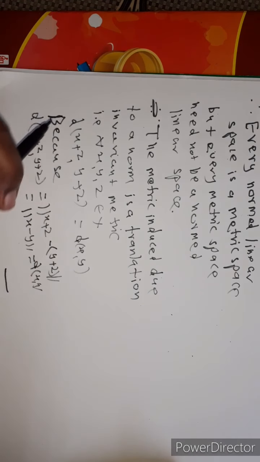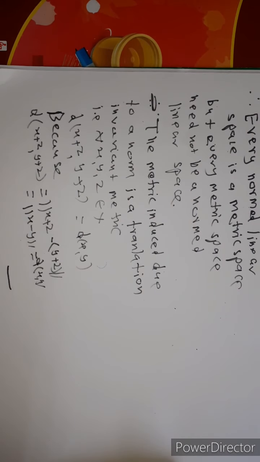Therefore, the metric induced due to a norm is a translation invariant metric.